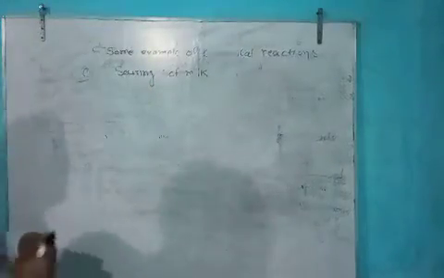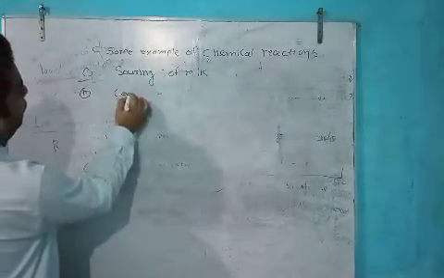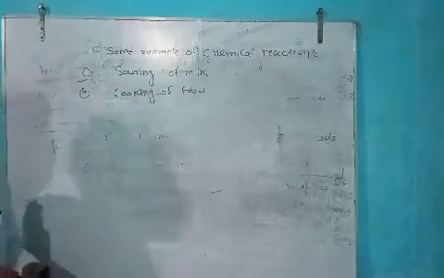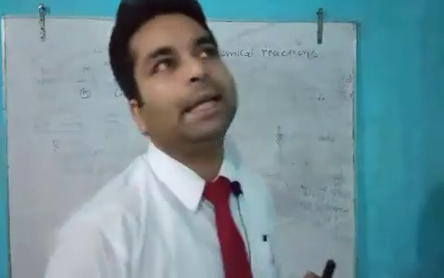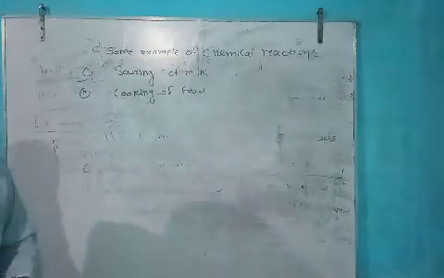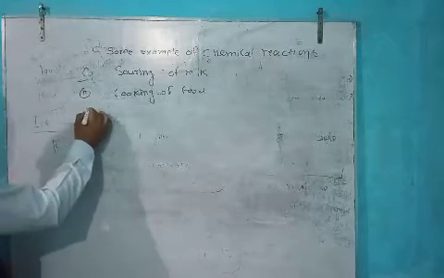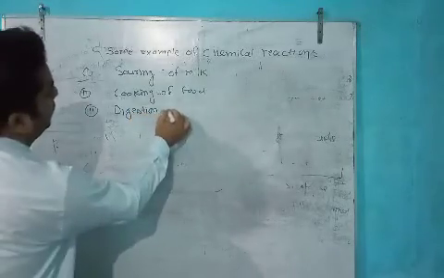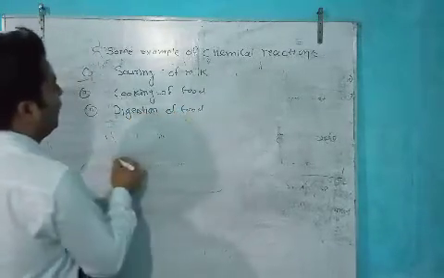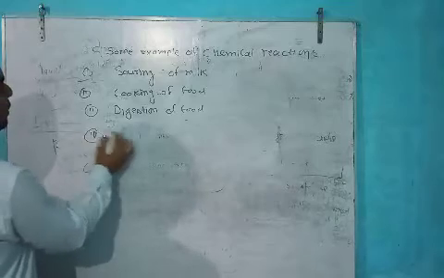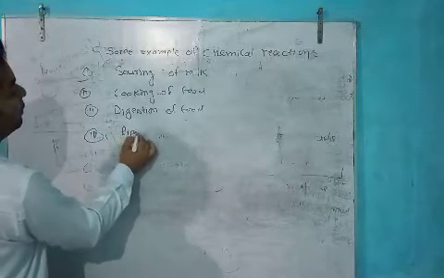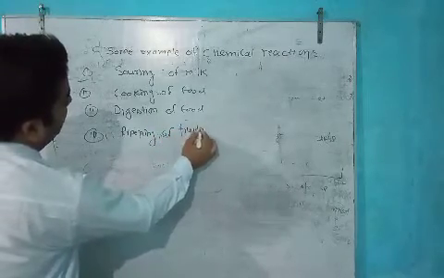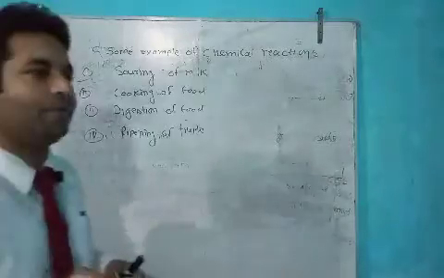Next chemical reaction process, cooking of food. Cooking of food is also a chemical reaction process. Another chemical reaction is digestion of food. And another, you may take ripening of fruits. So these are the examples of chemical reactions.